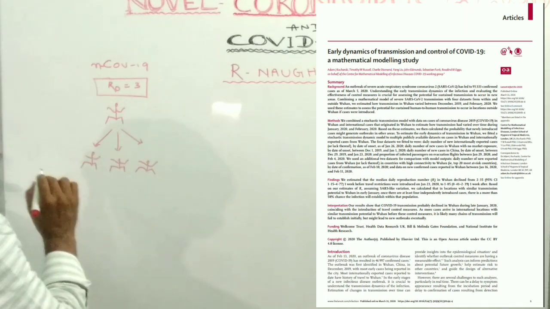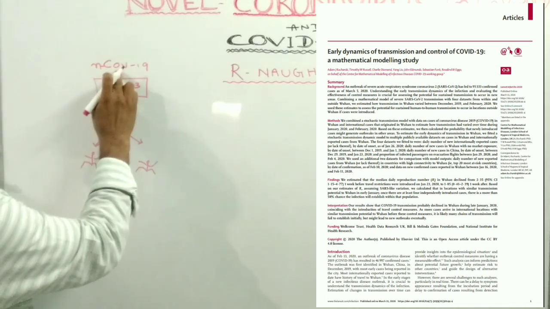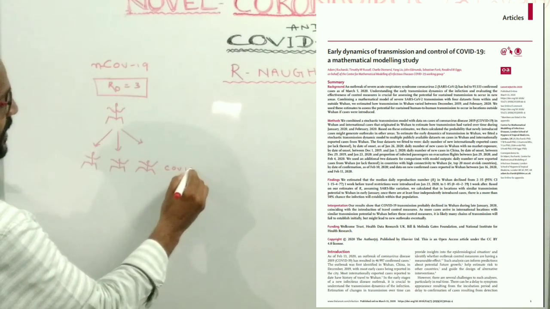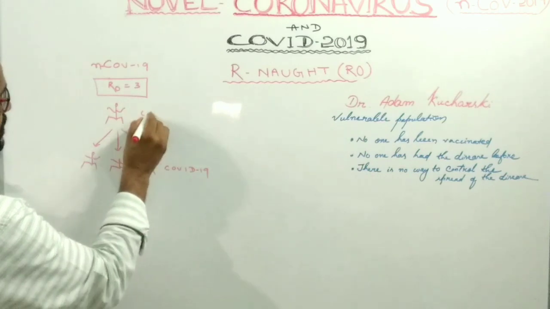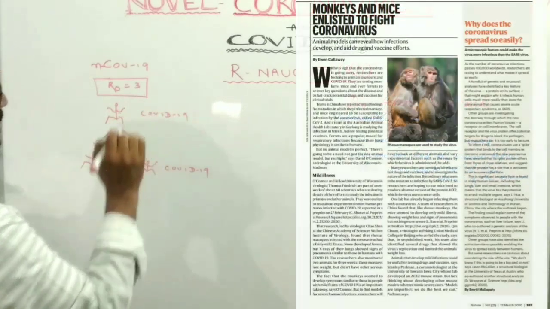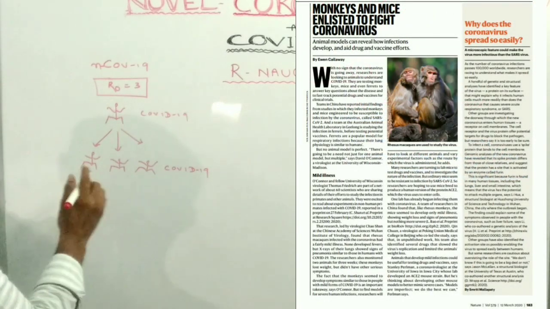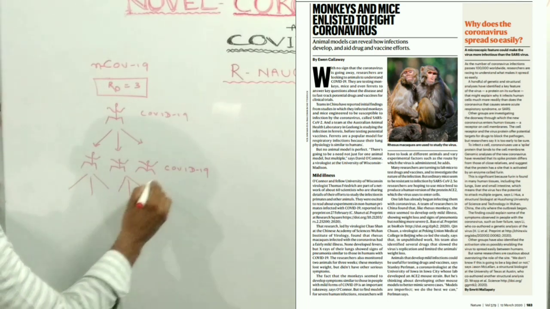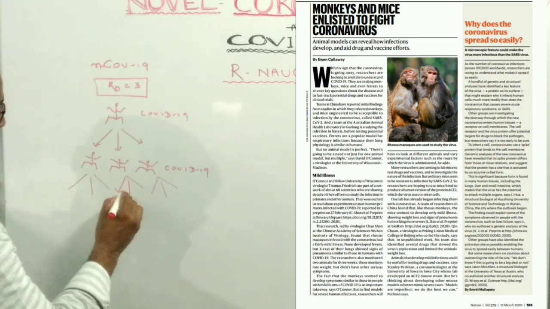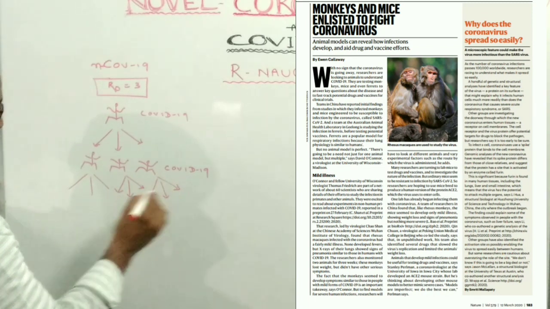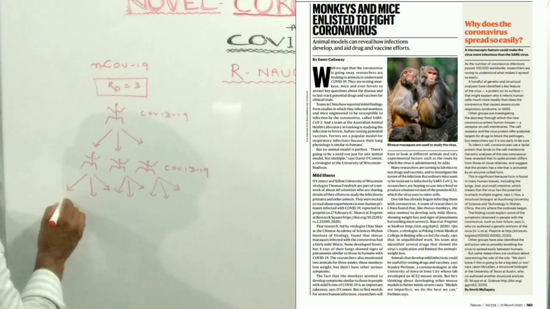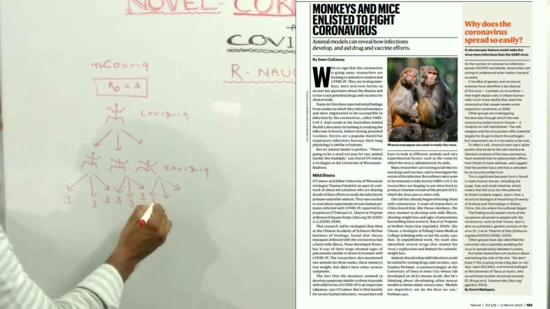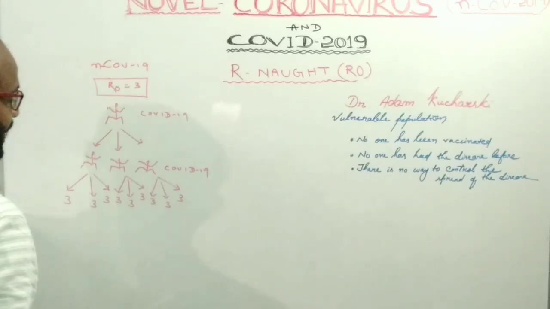These 3 persons infected by novel coronavirus 2019 are COVID-19 patients. These 3 persons again infect 3 other unaffected persons each. In this way, the novel coronavirus, or COVID-19, spreads.